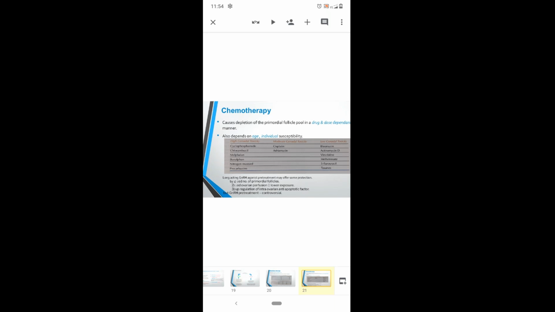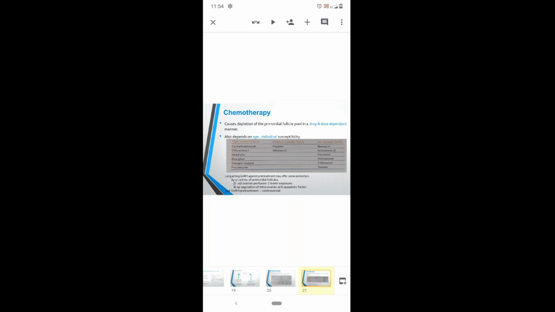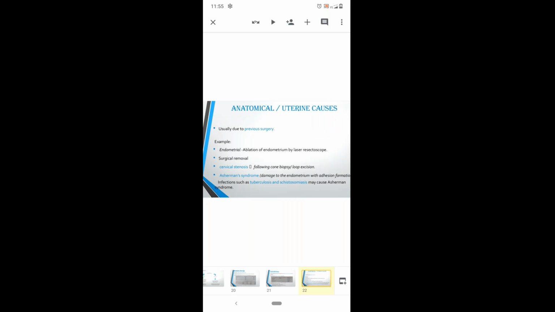Next, coming to the anatomical or uterine causes, that is genital outflow tract causes. This is usually due to previous surgery, that is any conditions like ablation of the endometrium by laser or hysteroscope, or any surgical removal of polyps or any submucosal fibroids, or cervical stenosis following cone biopsy or loop excision, or any Asherman syndrome which is due to infections or due to excessive curettage during the previous D&Cs. All this may lead to outflow tract damage and leading to secondary amenorrhea.